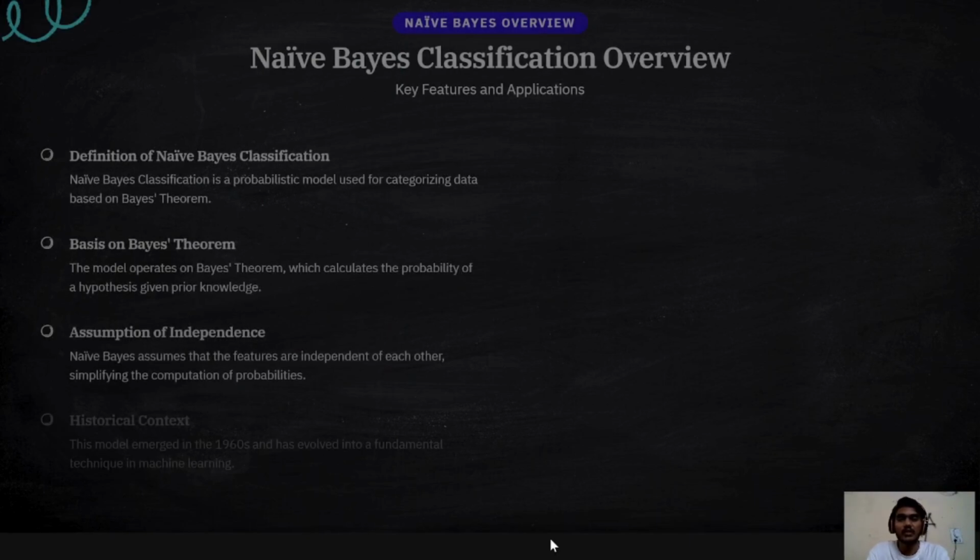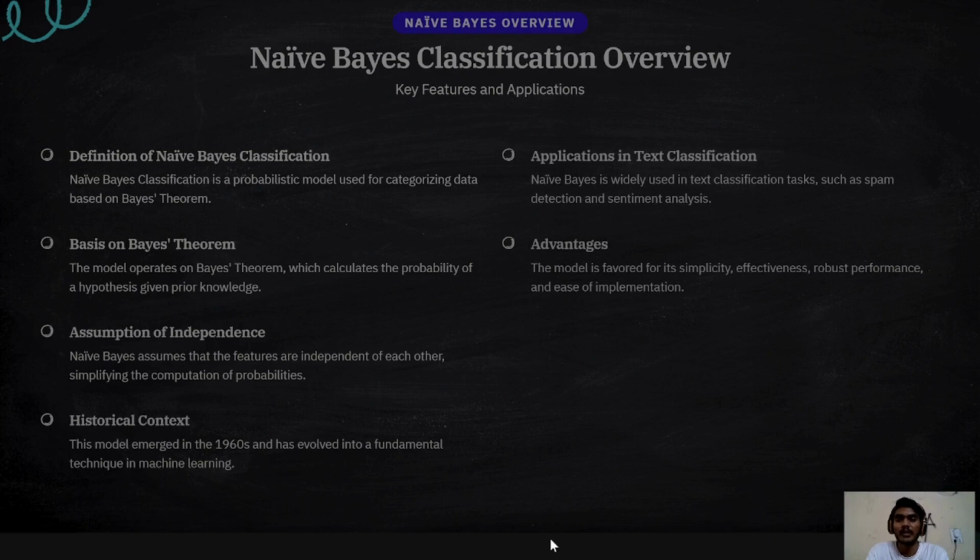Naive Bayes classification overview. First, the definition. Naive Bayes classification is a probabilistic model used for categorical data based on Bayes' theorem. The model operates on Bayes' theorem, which calculates the probability of a hypothesis given prior knowledge. Assumption of independence. Naive Bayes assumes that the features are independent of each other, simplifying the computation of probability.